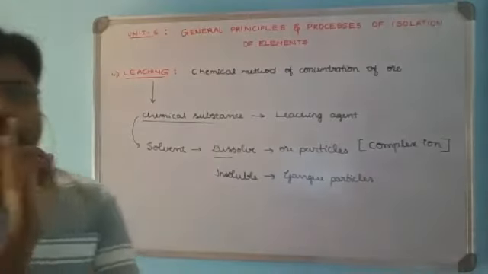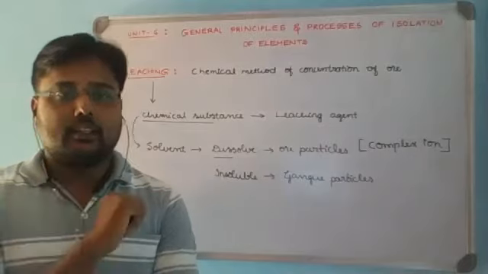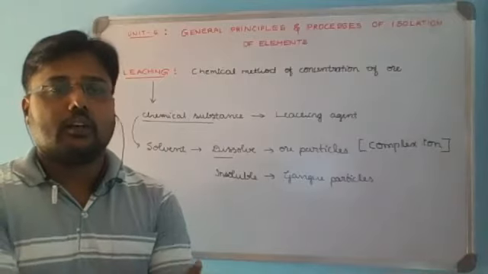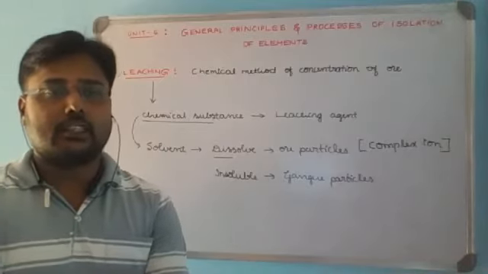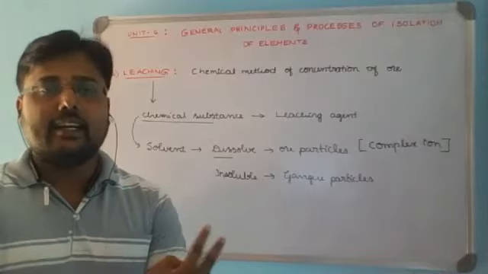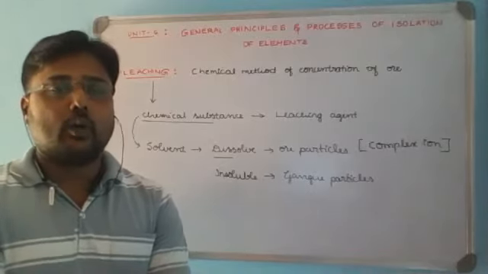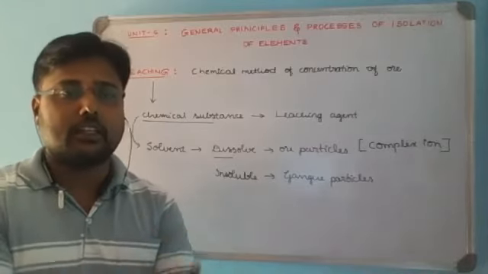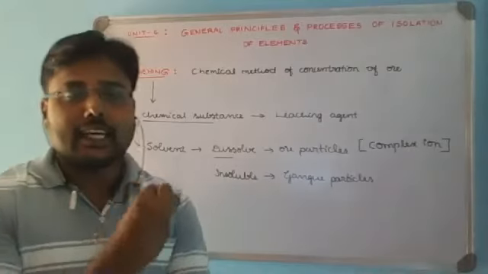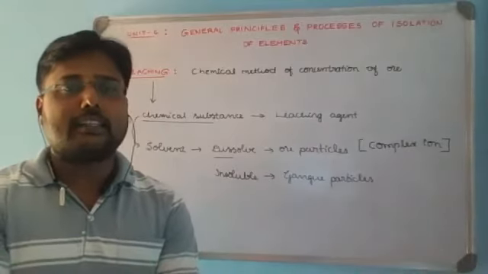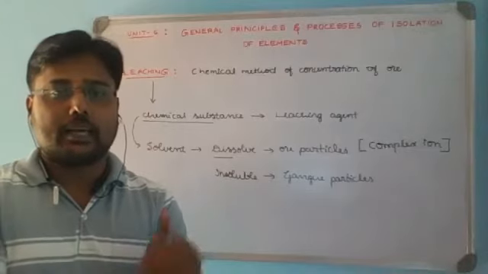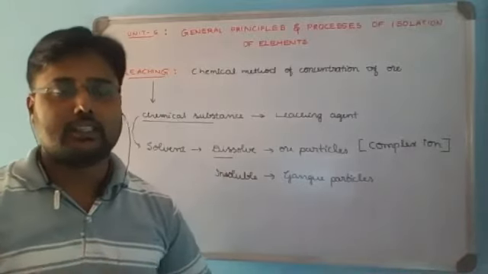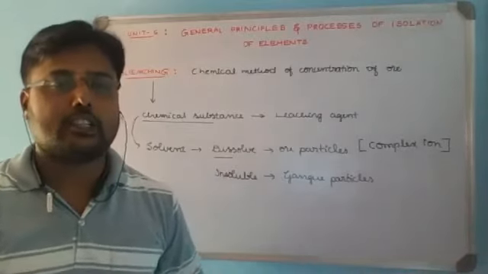Now for this, we have two important examples to understand the method. One is leaching of alumina, that is, bauxite ore, using concentrated sodium hydroxide solution as a leaching agent. And the second is leaching of gold and silver. Both are leached by the same chemical leaching agent and the same method. It is called the cyanide process: using a cyanide containing solvent as a chemical leaching agent, gold and silver are leached. We'll try to understand both these examples, which are very important questions in the unit.